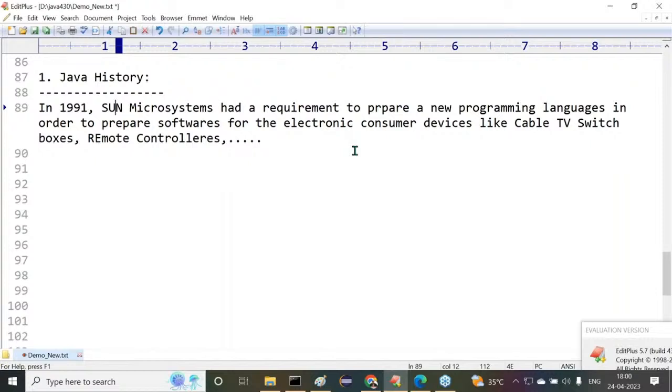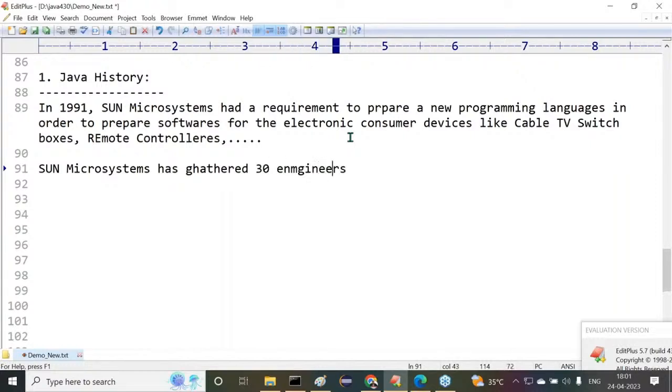Got it or not? Right. Observe carefully. Understand it clearly. This is the actual requirement. For this particular requirement, Sun Microsystems has gathered 30 engineers.